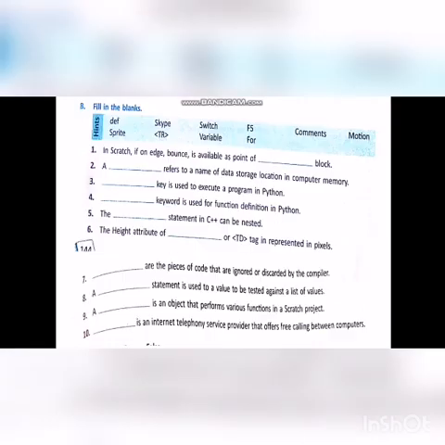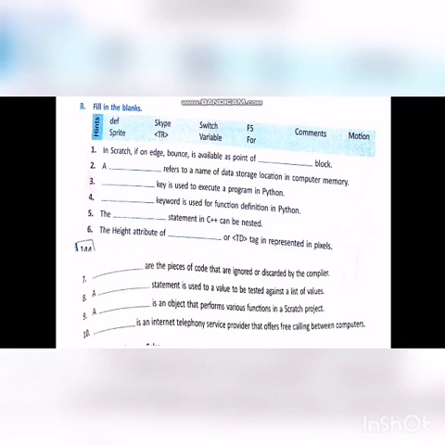Fill in the blanks. In Scratch, if on edge bounce is available as part of the motion block. Next one, a dash refers to a name of data storage location in the computer memory. Answer, variable.